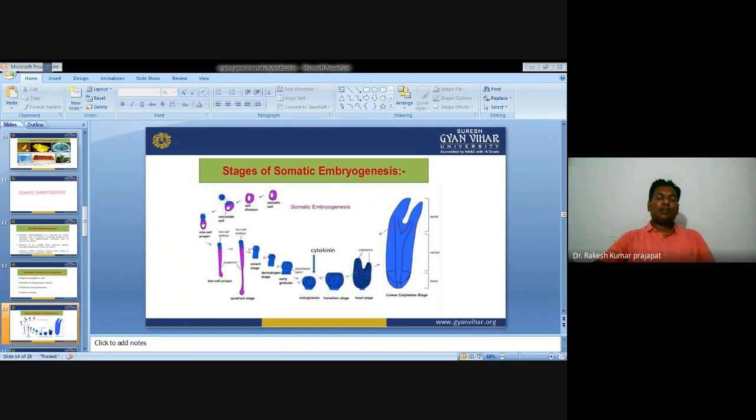If we see the induction of somatic embryo, how we can induce somatic embryogenesis: for the induction medium, we can use 0.8% agar solidified, full strength MS medium, with 45% sucrose. That is the induction for competence. As oxygen is added, the oxygen has to be removed during the development activity. In that case, 0.8% agar solidified, full strength MS media containing 5% sucrose is used. Later on, development of somatic embryo takes place from the younger stage, proceeding toward the mature stage of development in a 4 to 7 week old culture.